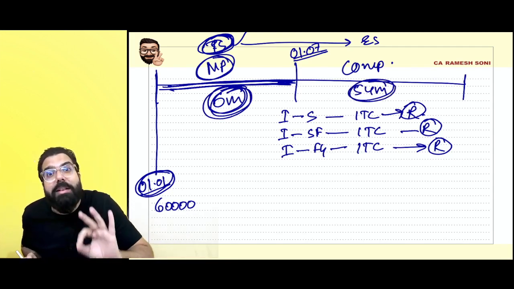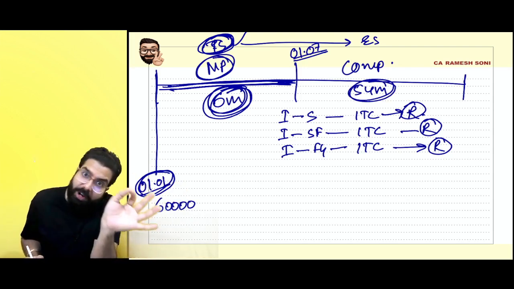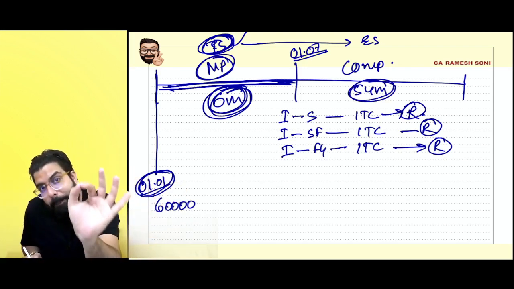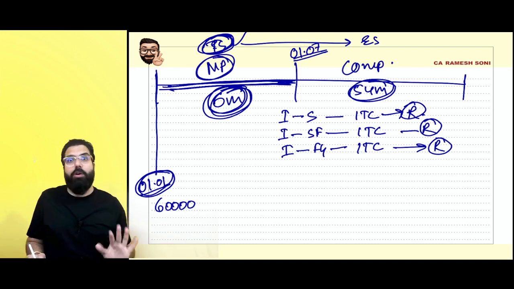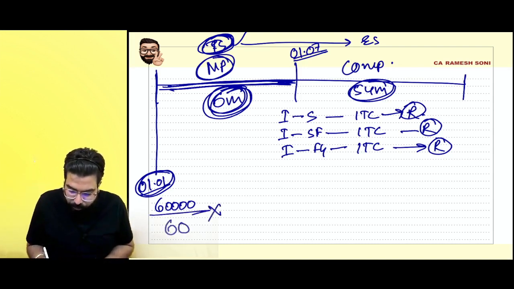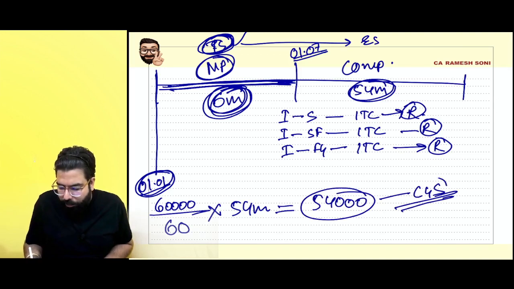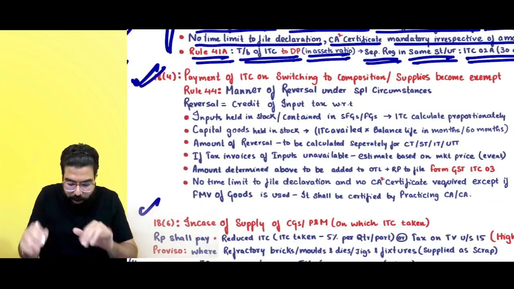Here, monthly calculation is done when you have to pay it back to the government. Remember, at the time of reversal you have to do a monthly calculation, not a quarterly calculation. 60 divided by 60 into how many? 54 months are remaining. So 54,000 with respect to capital goods, you have to reverse the credit. That's all that is being told.